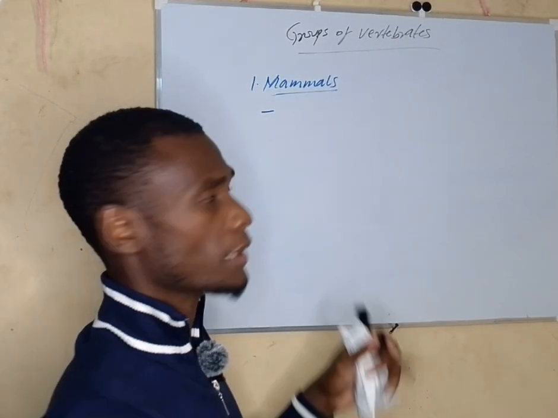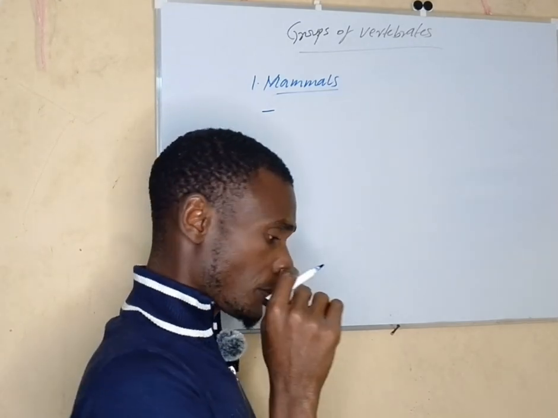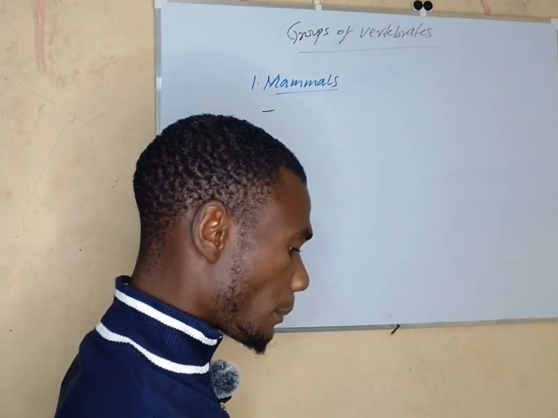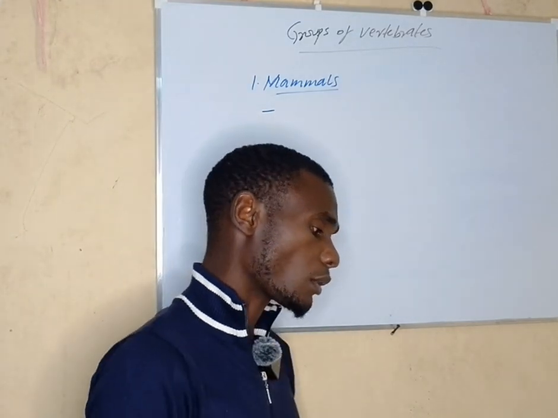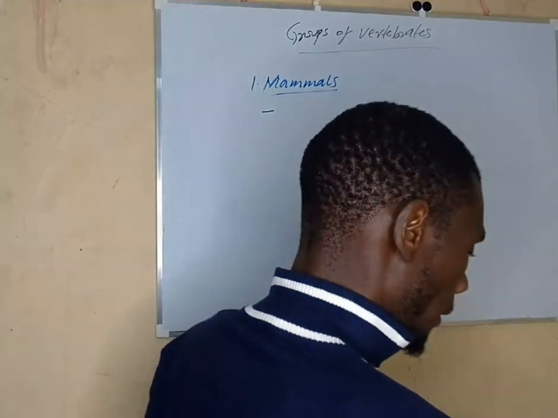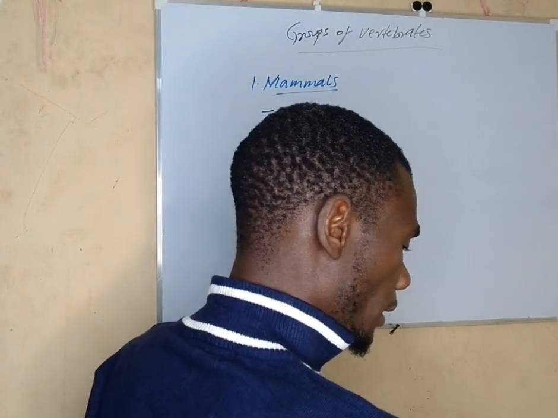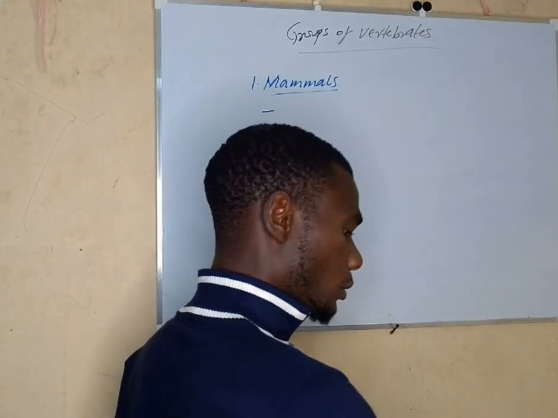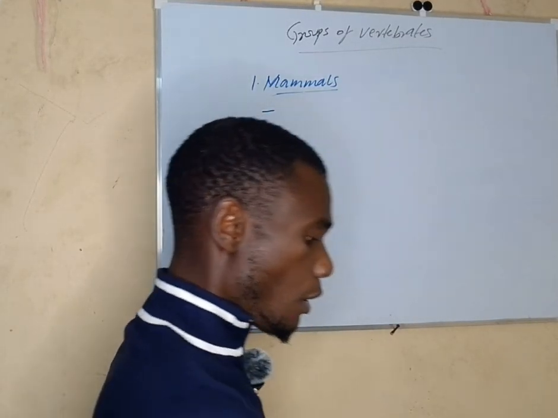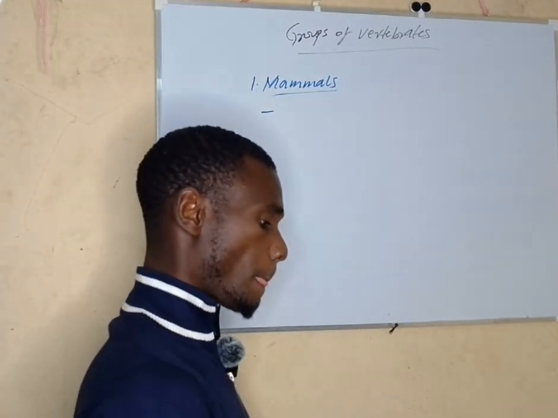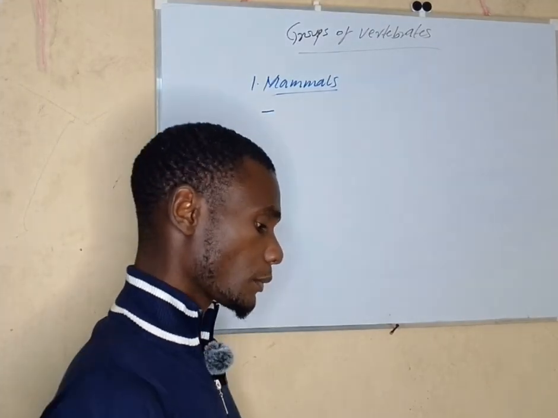So the major characteristics of mammals: there are quite a number, but we are going to concentrate on a few so that we don't confuse people with so many things.